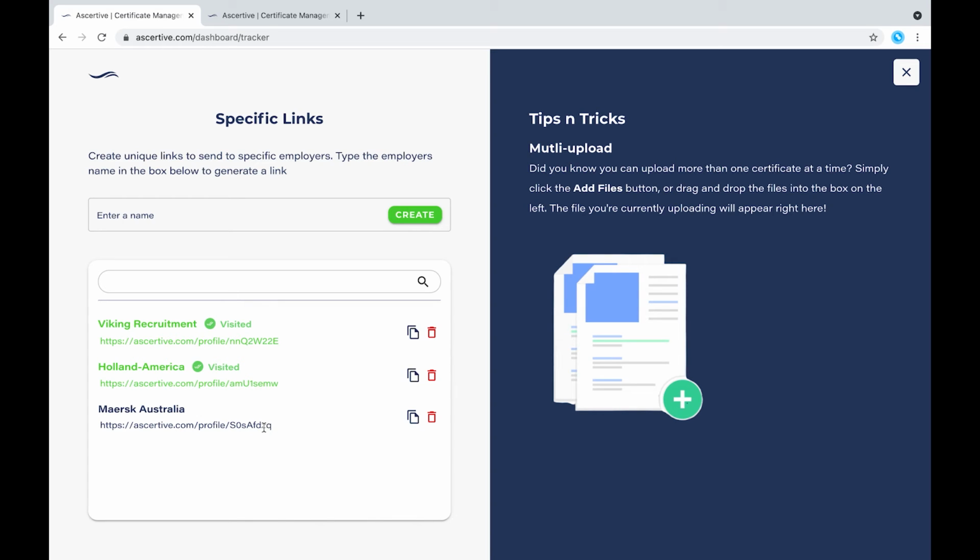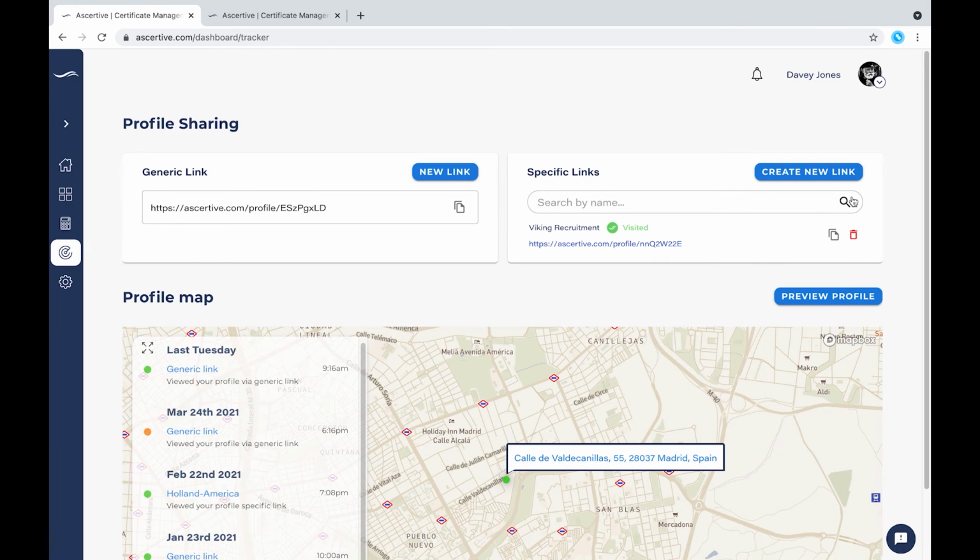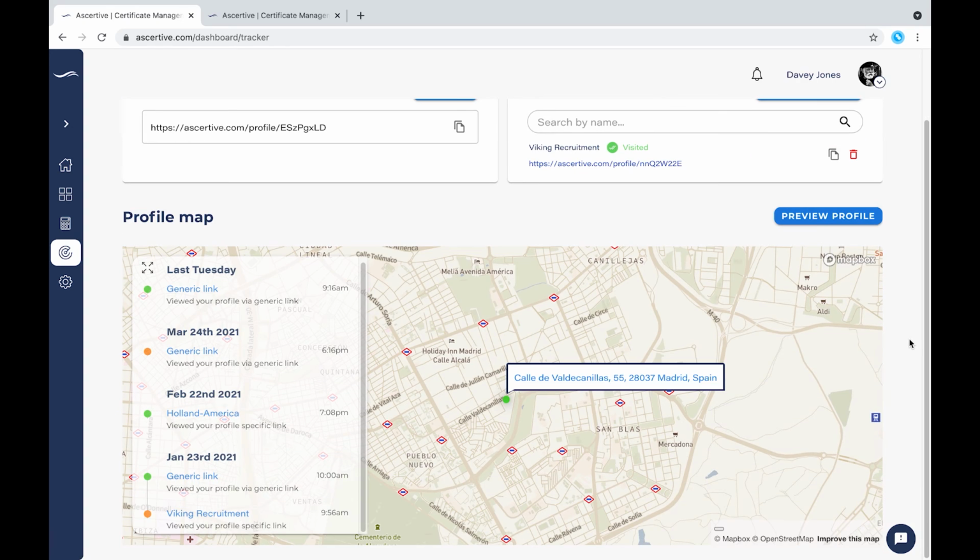If you create a lot of specific links, you can search them using the search bar here. When a specific link has been used to visit your profile, it will be shown in green, like the Viking Recruitment and Holland America links here. Specific links will show up on your profile map with their name attached, so you know exactly who viewed your profile. Here, we can see that Holland America and Viking Recruitment have viewed Davy's profile.